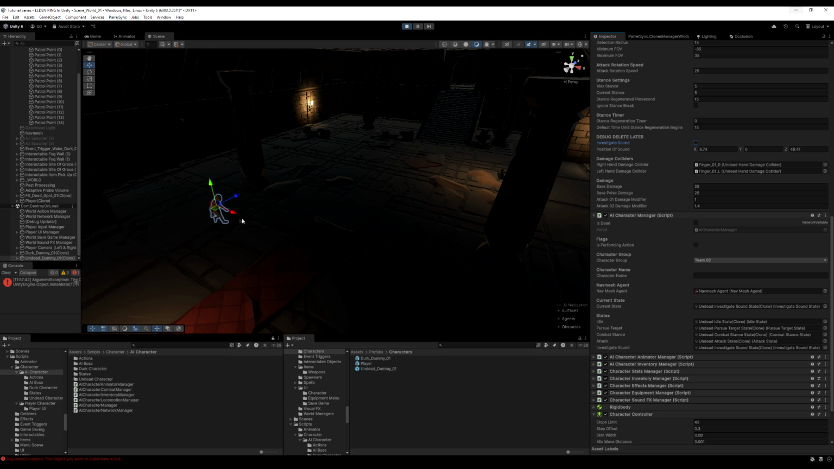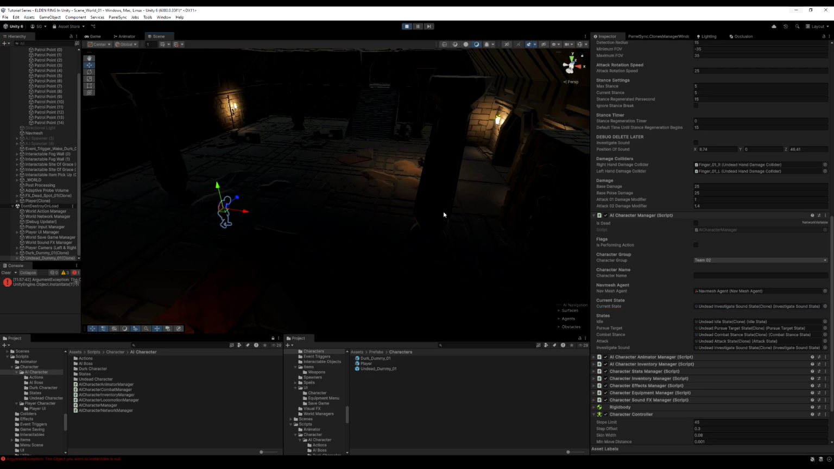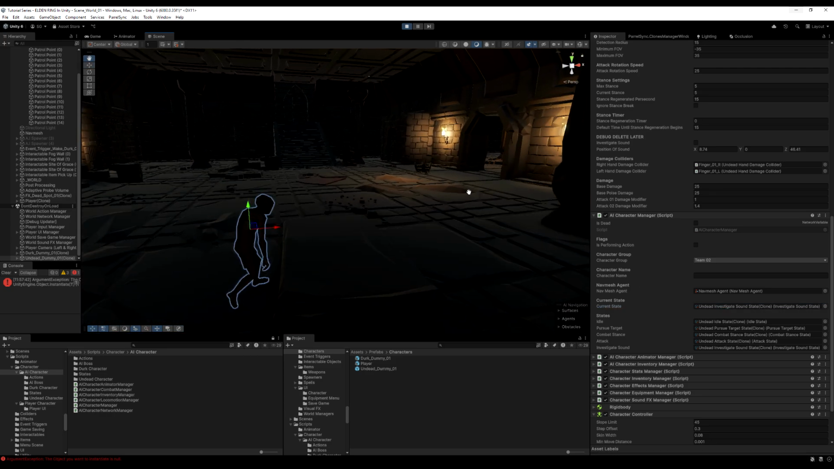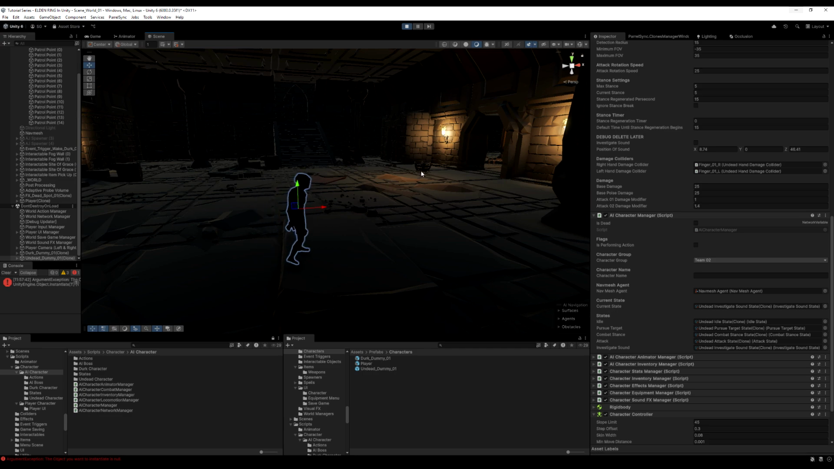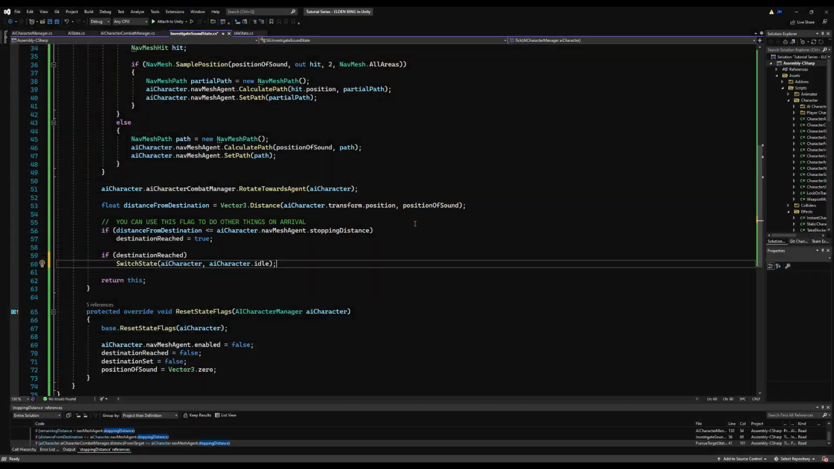Yes, he does, in fact, walk towards it. So he's making his way over to the position of the sound, which is where I copied from the brazier. You can see here he's in the investigate sound state. So far, so good. Seems to be working as intended. I'm just going to make sure he gets there, and I'll drop back in a second and make sure nothing is broken. Okay, so he didn't.